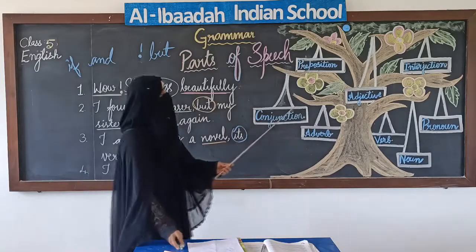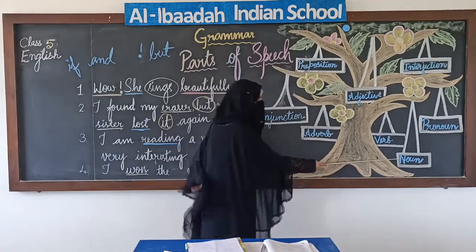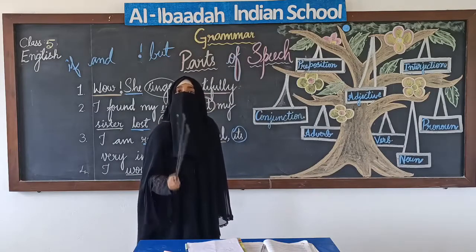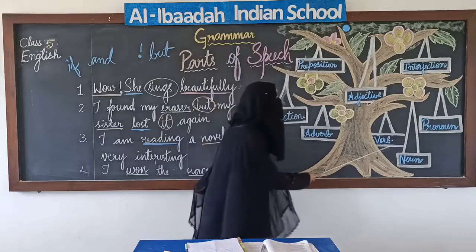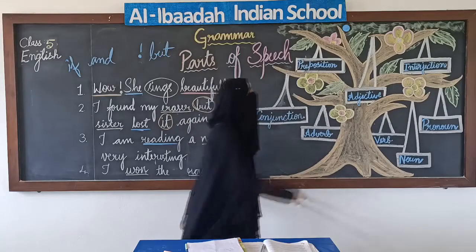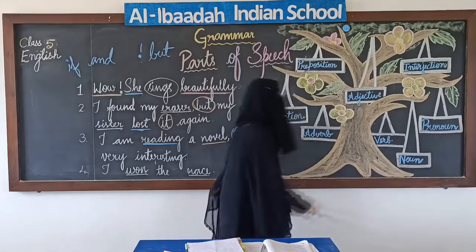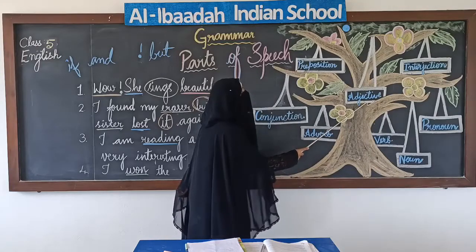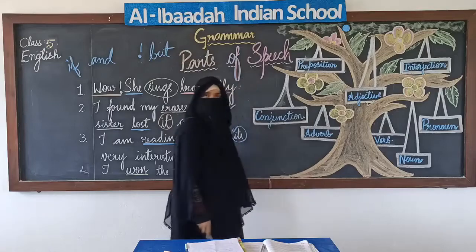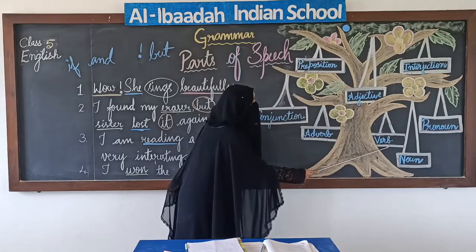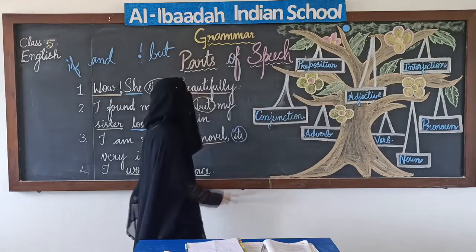So once again we'll go through it. Noun is a naming word. Everything that has name, and those words are known as noun. Verb is an action word. Pronoun are the words that is used instead of noun. Adjective is a word that describes noun. Adverb. See, the words that describes verb is adverb.